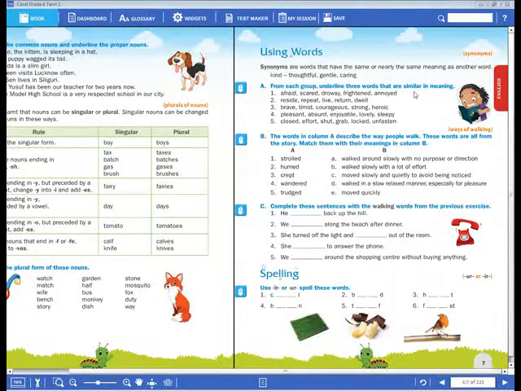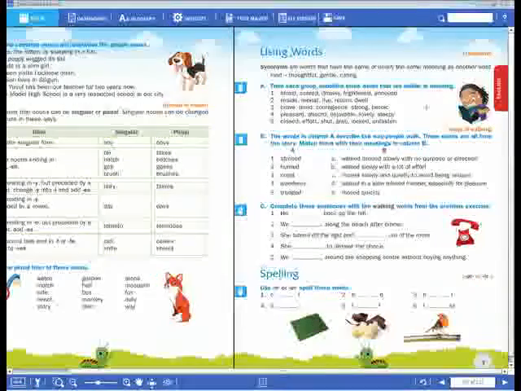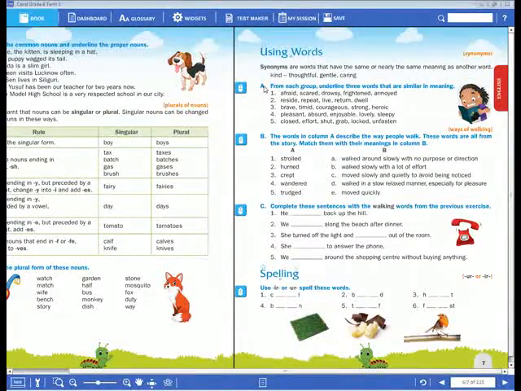From each group, underline 3 words that are similar in meaning. They have given 5 words here. Then you have to find the words with similar meaning to the given word and underline them. So, afraid. Afraid means fear. That one is similar to scared. Scared is also fear only, no?